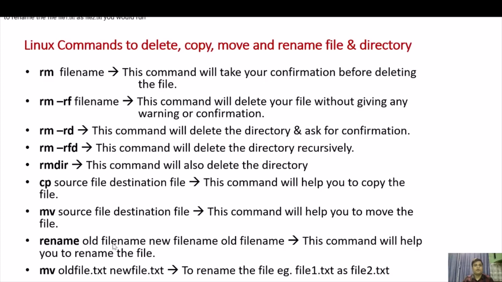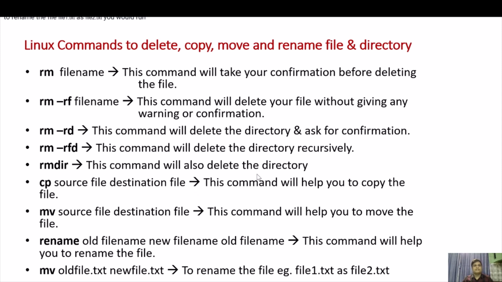If you want to rename your old file with a new file, you can use this command, like rename old file name, then new file name, then again your old file name. This command will help you to rename the file. Another way to rename a file, you can use the mv command. You have to use mv old file.txt then new file.txt. For example, if you want to rename file1.txt as file2.txt, what you have to write is mv file1.txt file2.txt.